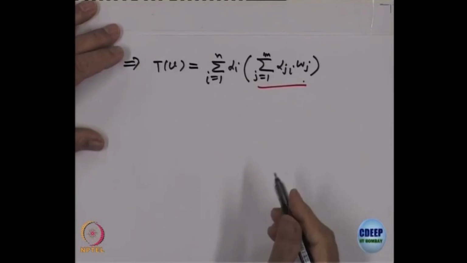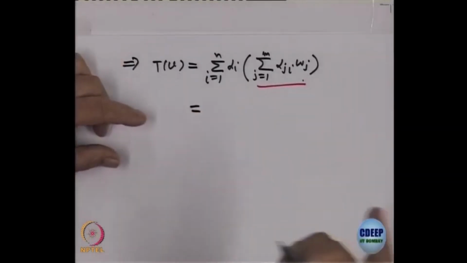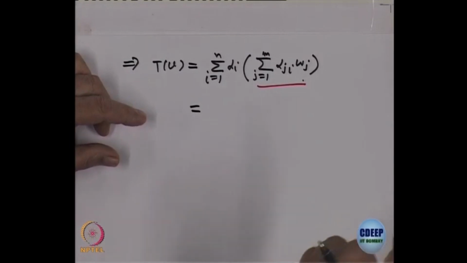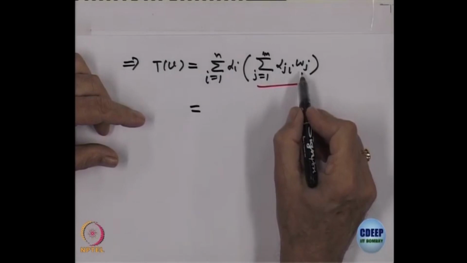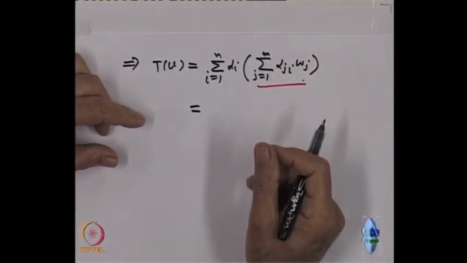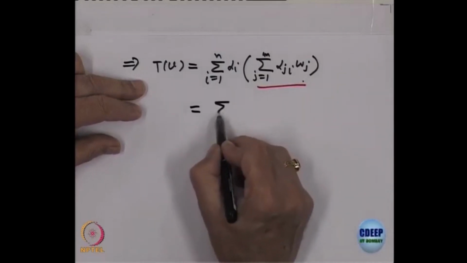So, this is the expression I get. But where is T of V? That is in the range, right. I should express it as a linear combination of W j's, but they are inside. So, I interchange the order of summation. There are finite number of sums only, right. So, I interchange. So, what do I get?